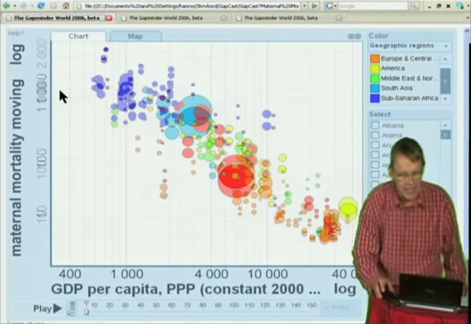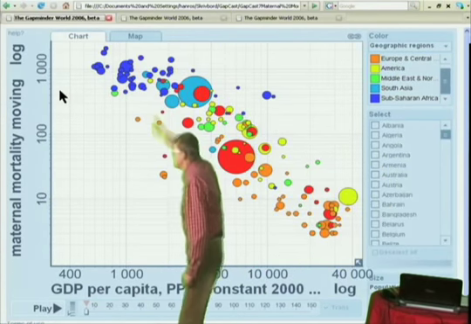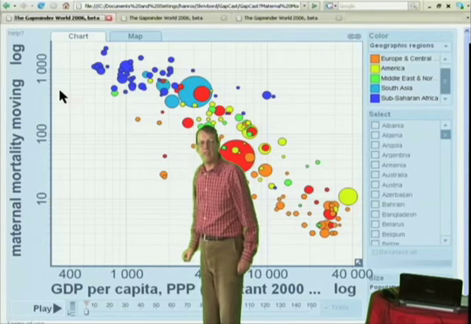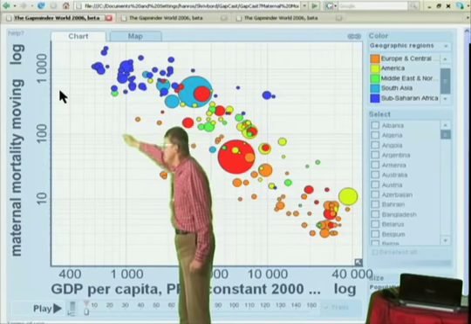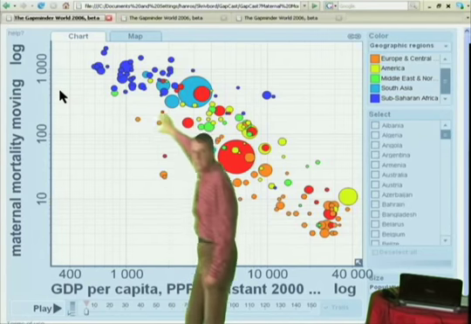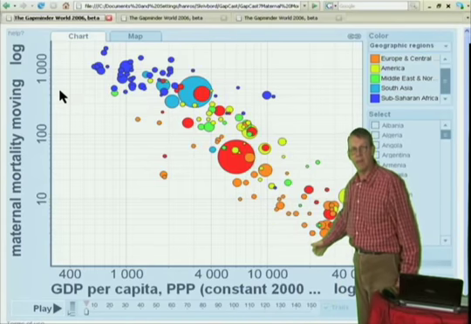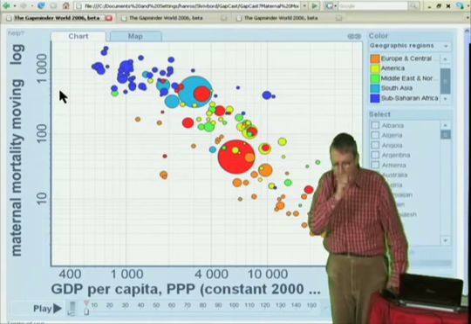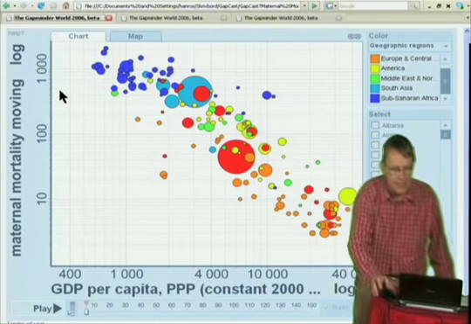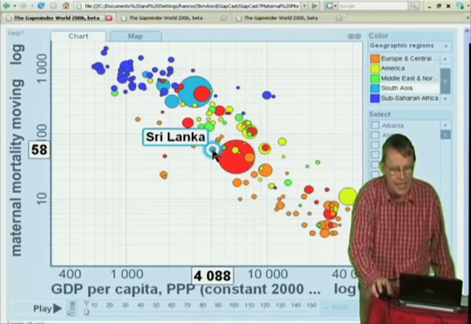And logarithmic scale means that I compress the mortality up there for those which have high mortality. So it's 1,000, it's 100 and it's 10. And this gives an almost linear relation between maternal mortality and income. But there are still large differences in maternal mortality at the same income level.